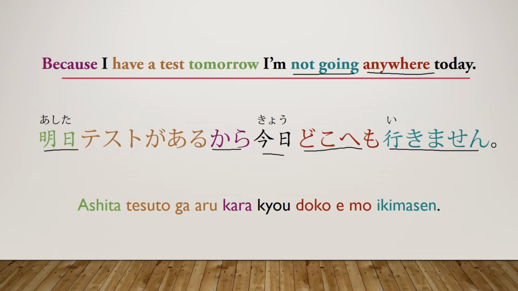Another thing I should note is that some of these interrogatives can change to a more positive one, like anywhere or something like that, if the verb here is positive. However, the structure that we're learning today is to take an interrogative plus mo and then plus a negative verb. So that way that it's always negative. So it's always nowhere, no one, nothing, something like that. So we have our mo right here followed by the negative verb. So we know that it's going to be negative. Okay, let's go ahead and move on to the final example.